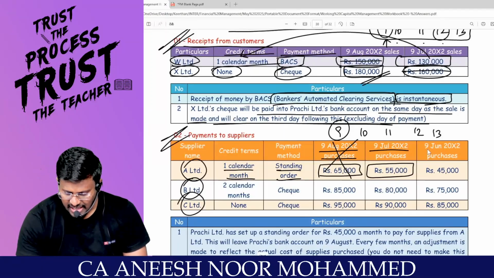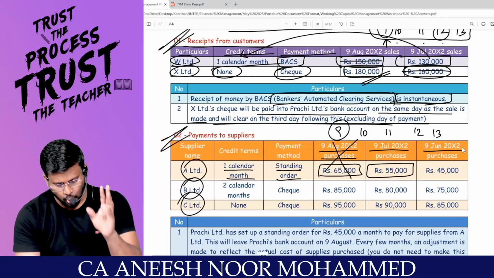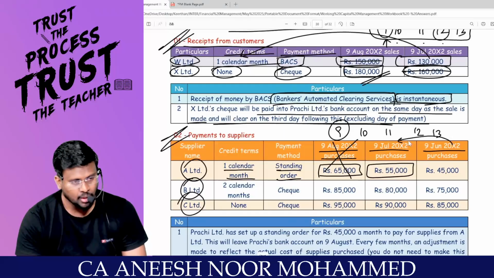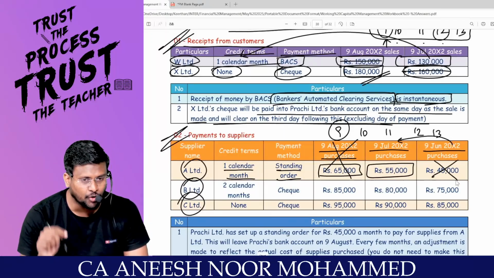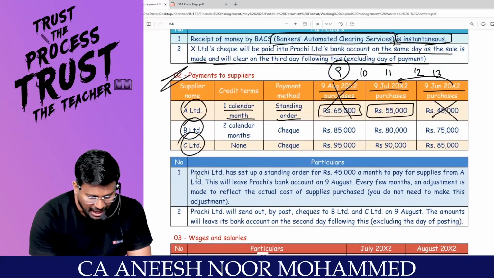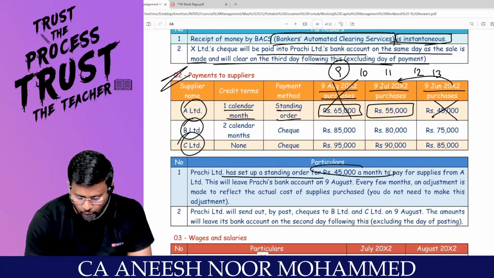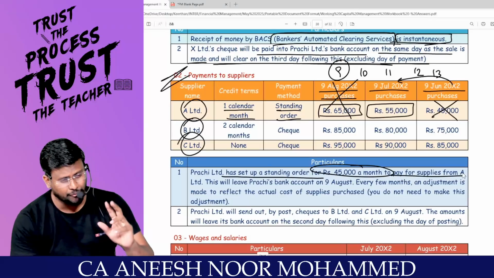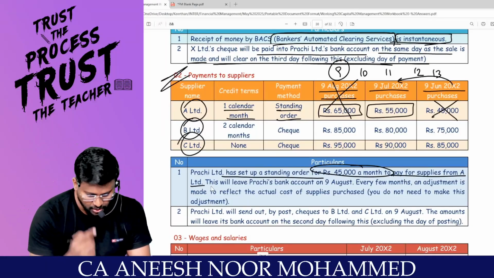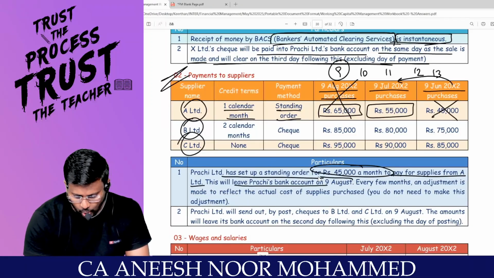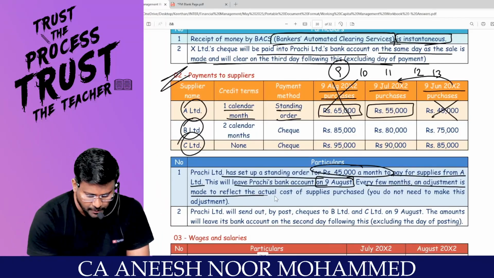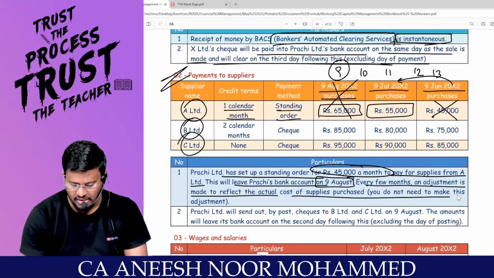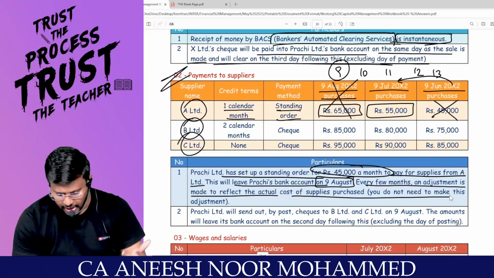Yes, sir. Sir, 9th June. 9th June means it would have been paid on 9th July. So this is irrelevant because I am preparing the cash budget for August. Come on. Branchi has set up a standing order for how much? 45,000 a month to pay for the supplier from A Limited. This will leave Branchi's bank account on 9th August. Every few months, an adjustment is made to reflect the actual cost of supply purchase. You do not need to make this adjustment.